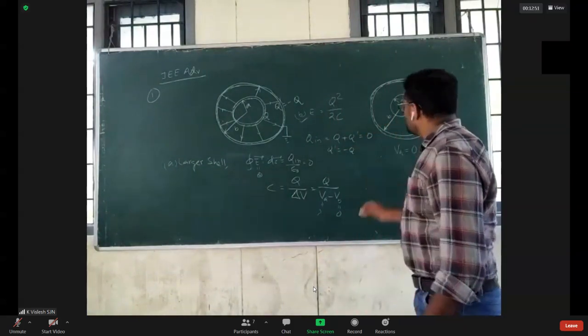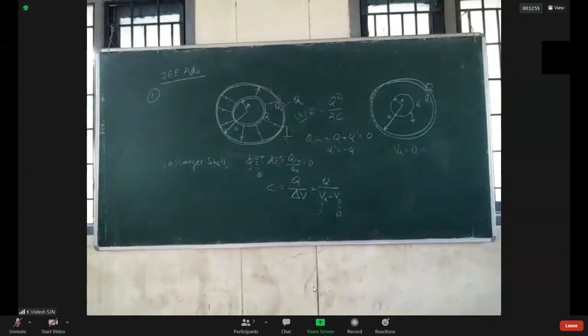Can you find out this value? How much will QA or Q prime be?